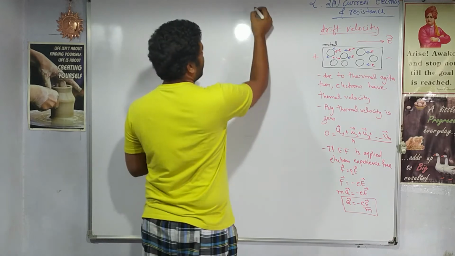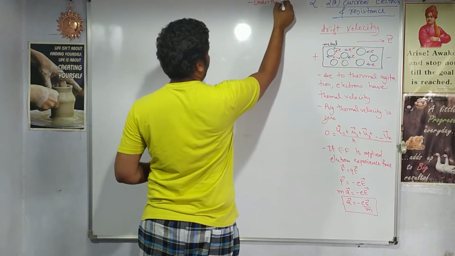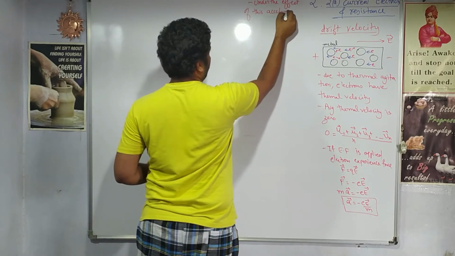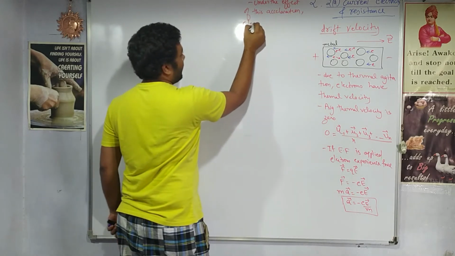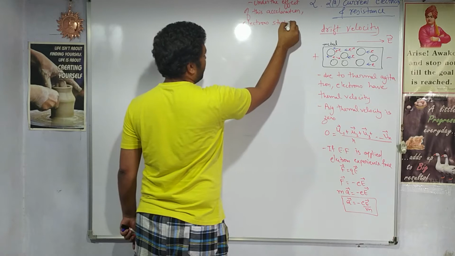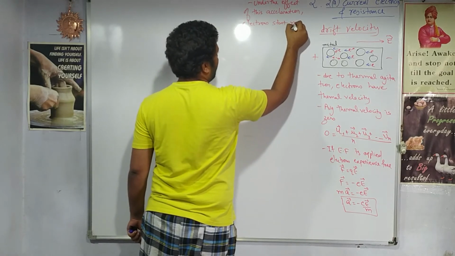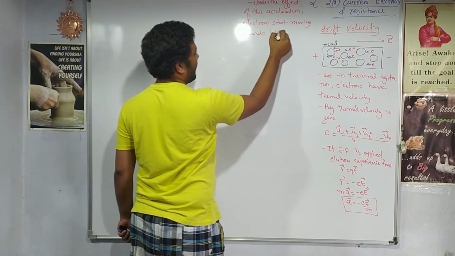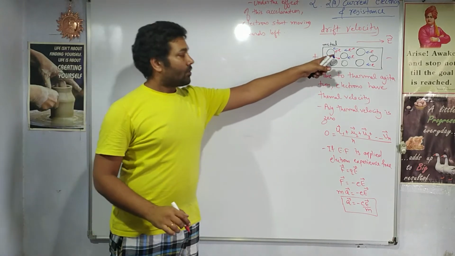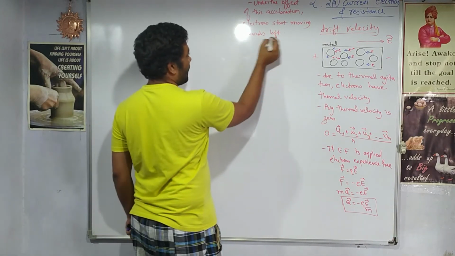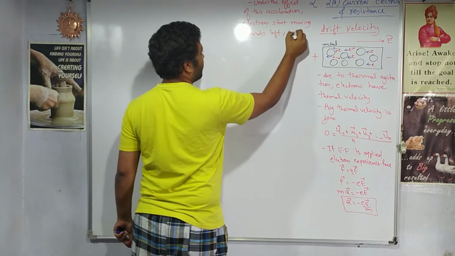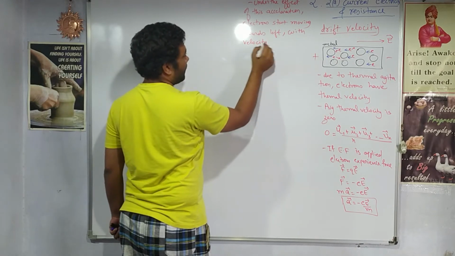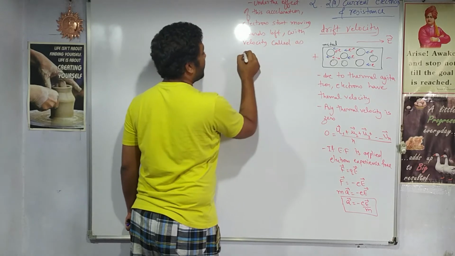So we can write in words that under the effect of this acceleration, electrons start moving towards the left. As per our diagram, they are moving towards the left side, right? As acceleration is there, they will also have a velocity. So towards the left with a velocity, let us write down what that velocity will be. That velocity is called the drift velocity.